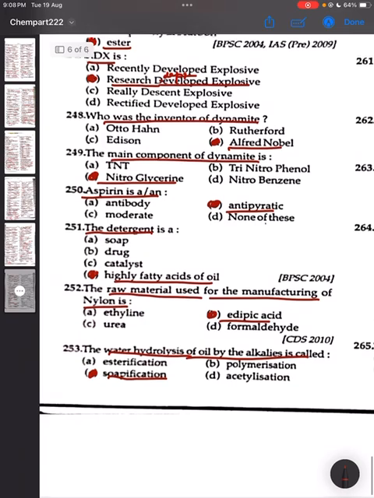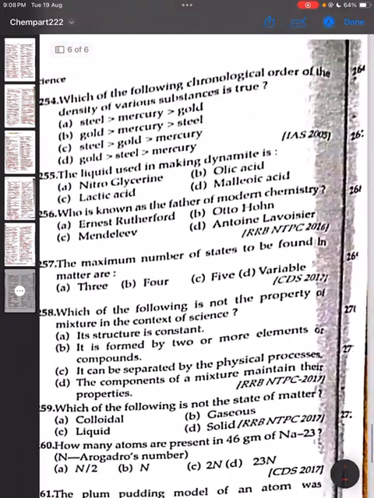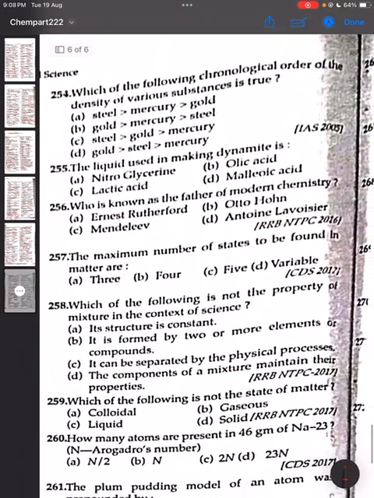Option C is the correct answer. Arrange the densities of various substances in order. The correct answer will be option B, gold, mercury and steel. 255. The liquid used in making dynamite is nitroglycerine. Option A is the correct answer.